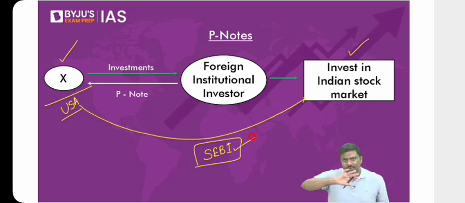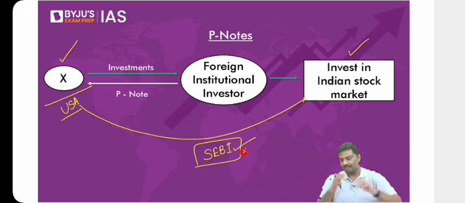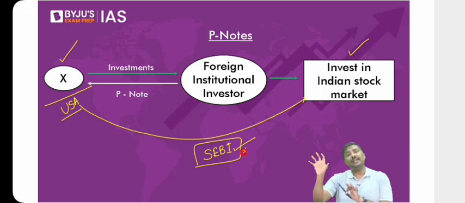So for whatever reason, you as an investor will simply say, sir, I'm interested in investing in the stock market, but I do not want to take the approval of Securities Exchange Board of India. So is there any option available to me? Tell me if there is any other option. In case of India, we have a tool called a participatory note. Now, what is this participatory note?